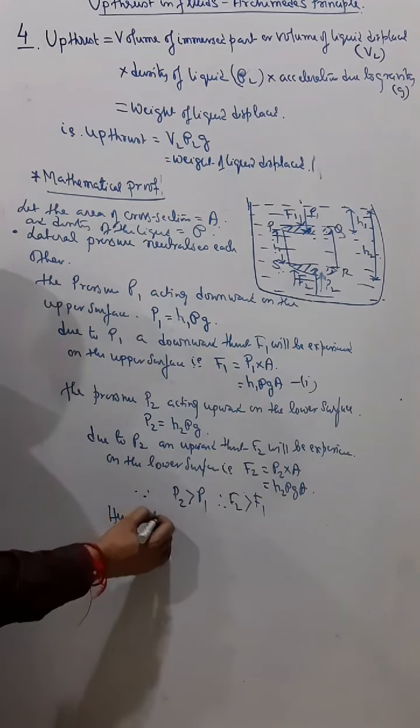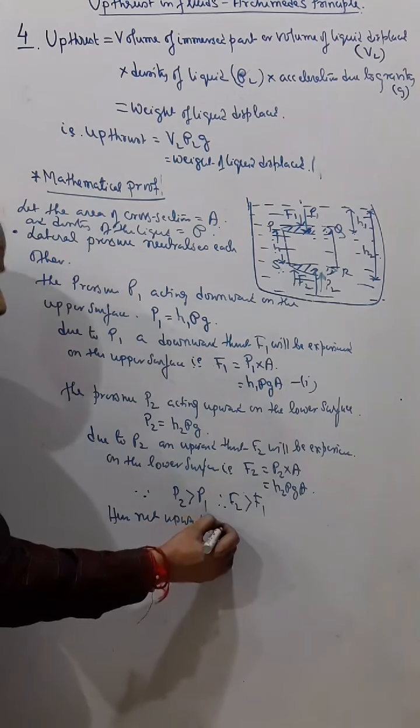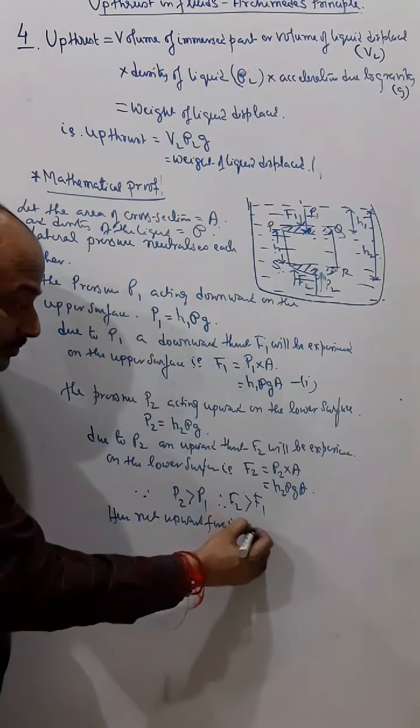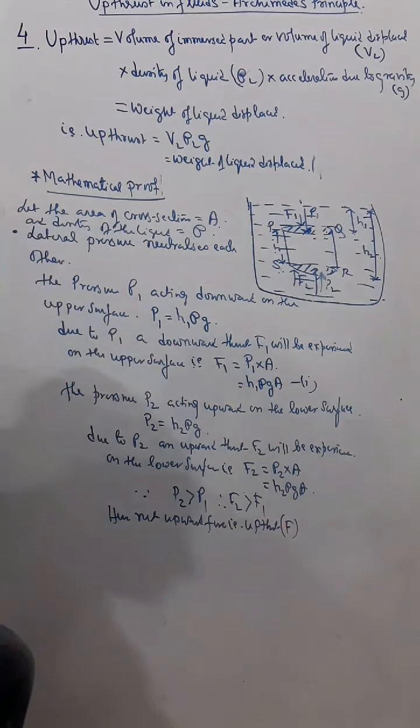Hence the net upward force is the upthrust. Let that be F, upthrust.